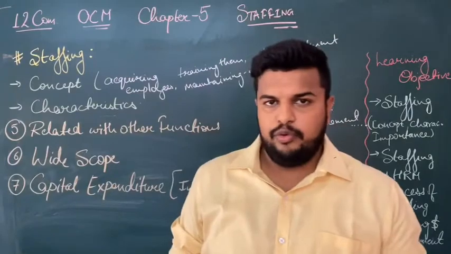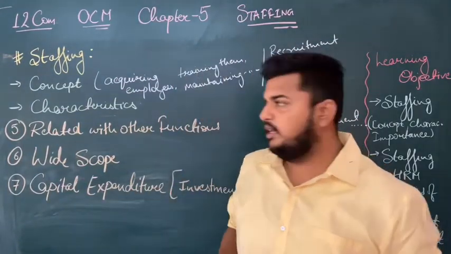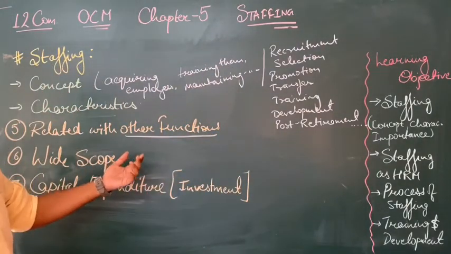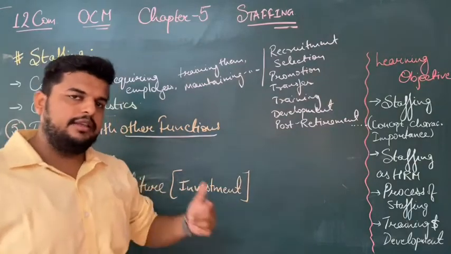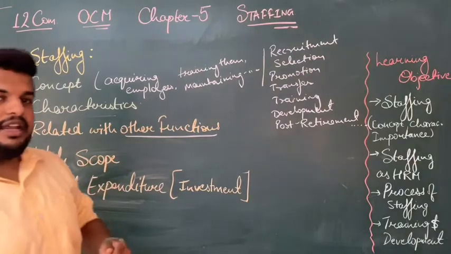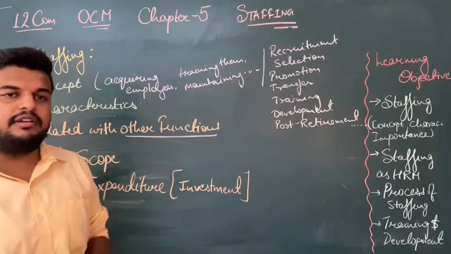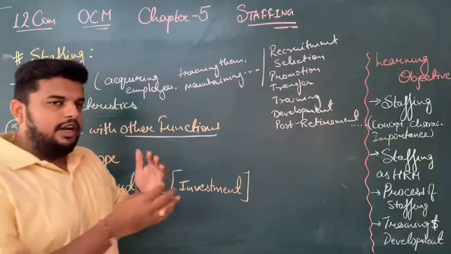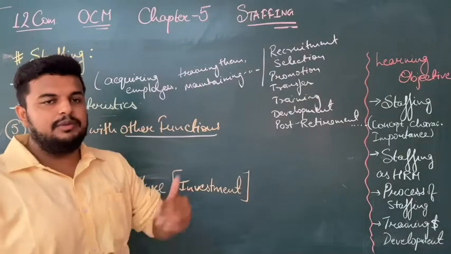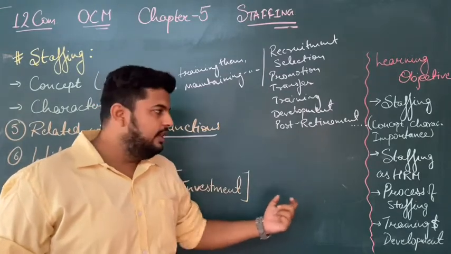Now, after studying the first 4 characteristics of staffing, these are the remaining 3. Fifth one is that it is related with other functions. The other functions that we are talking about here are planning, organizing, directing, controlling, coordination, all. If we see, staffing is very closely connected to each and every function. For example, for planning, whatever kind of plan we will have will require that kind of staff. Organizing means whatever kind of structure we have will require that amount of staff to fill those places.